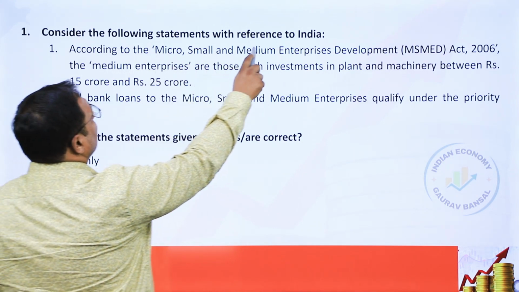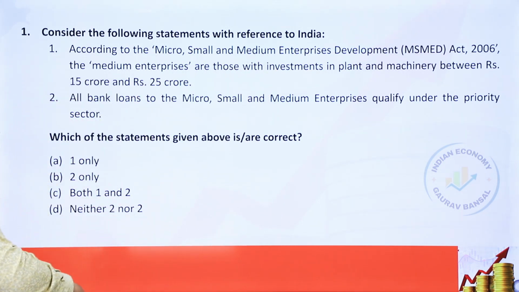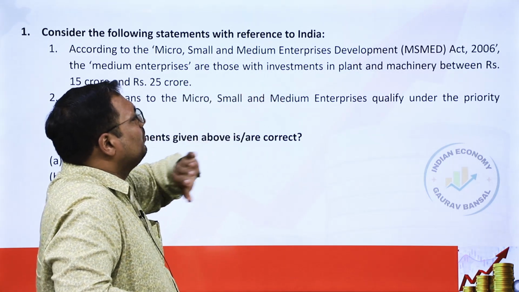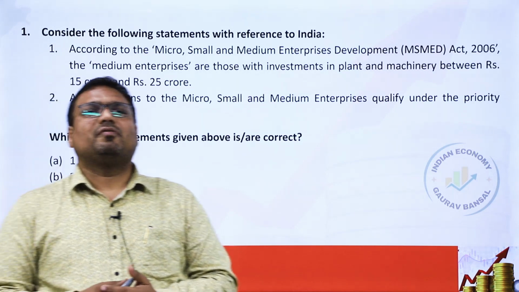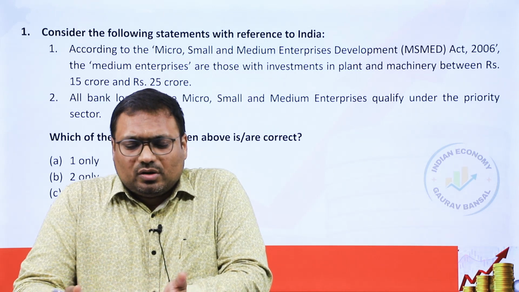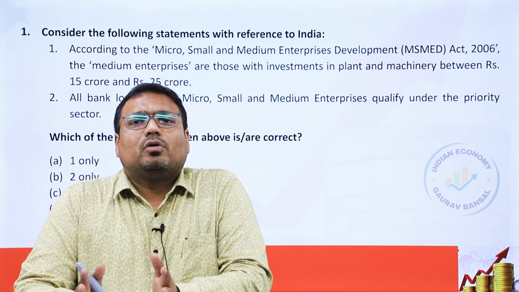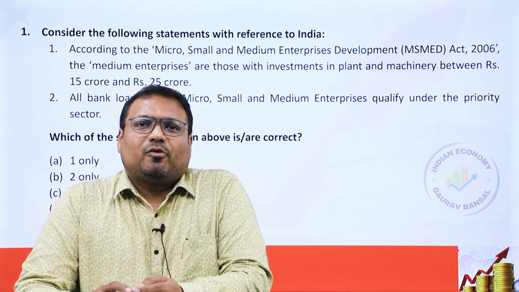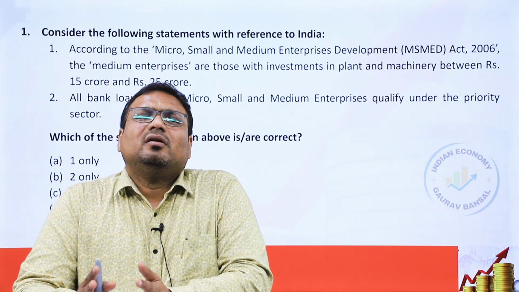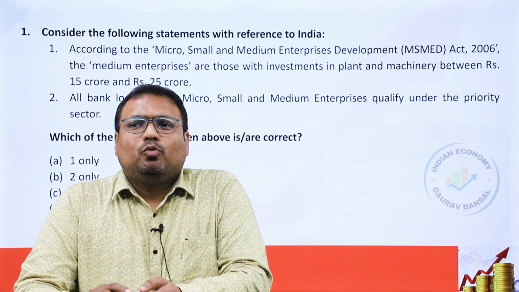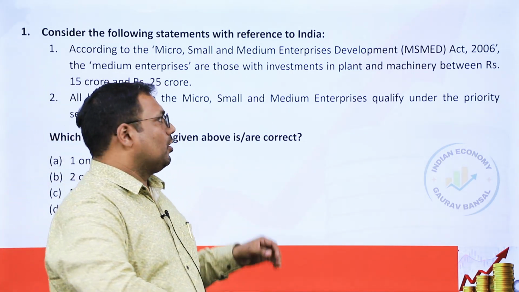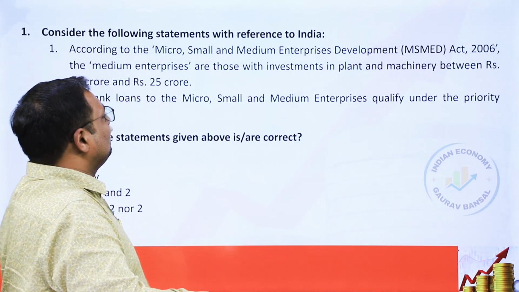Consider the following statements with reference to India. According to the MSME Development Act 2006, medium enterprises are those with investment in plant and machinery between 15 to 25 crore. This has been updated actually, and now investment of up to 50 crore is considered medium enterprise, 10 to 50 crore. Up to 10 crore it is small, and up to 1 crore it is micro. In terms of turnover, it is 250 crore. So the first statement is wrong on that basis.